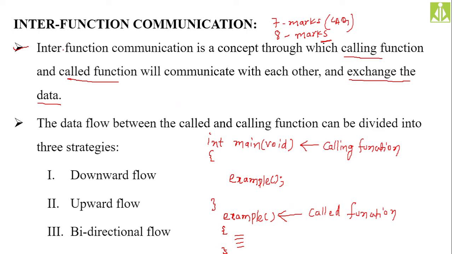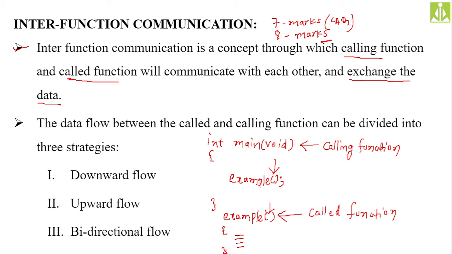Inter-function communication is a concept where the calling function, which is your main function in my case, and the called function, which is the example function in my case, communicate with each other and exchange data. That exchange of data happens through parameters only. Here the main function will pass the parameters, and here the example function will receive those parameters.